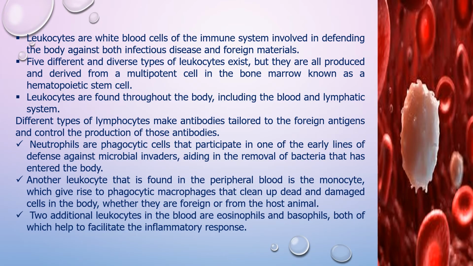So the next type of cells are the WBC cells, which are also called leukocytes. They play a key role in giving defense to the body. There are 5 diverse groups of leukocytes, and they are also present in the bone marrow and produced from hematopoietic stem cells. The different types of leukocytes are the neutrophils. They are differentiated into agranulocytes and granulocytes.